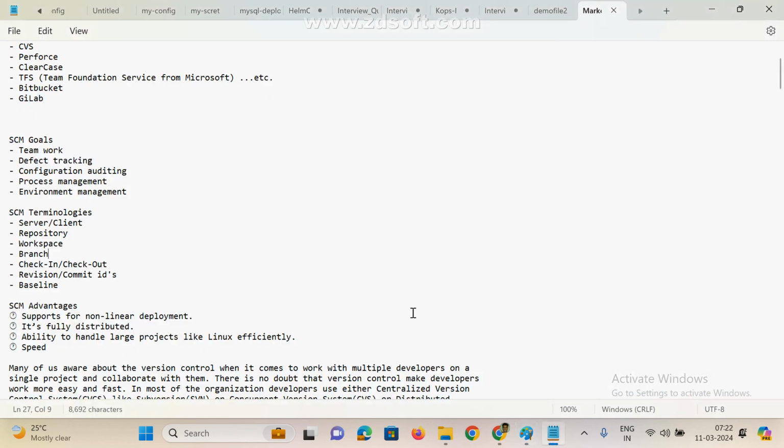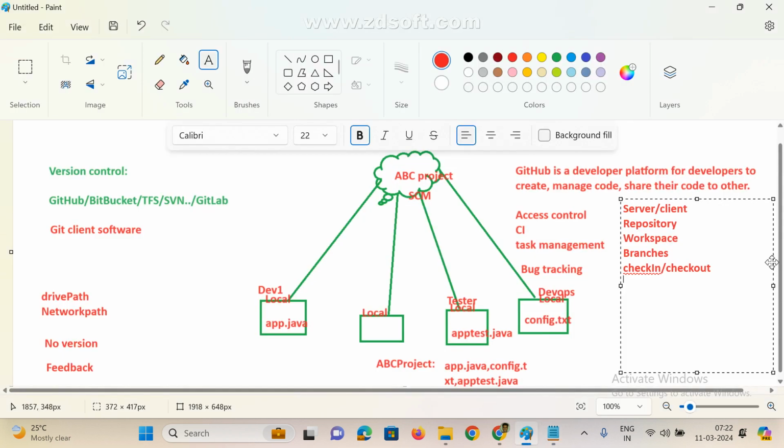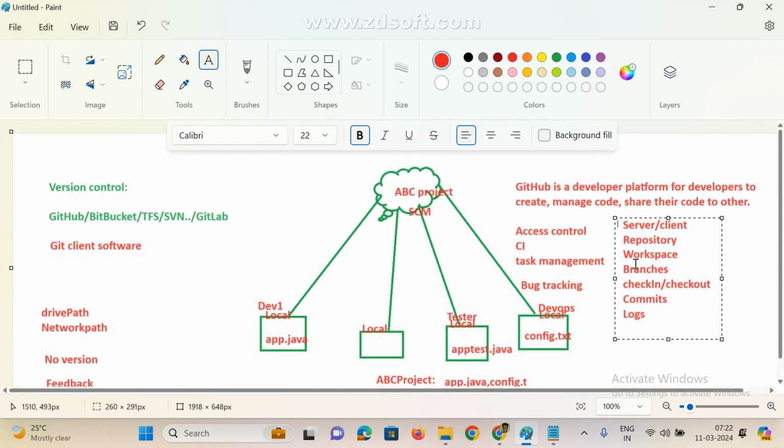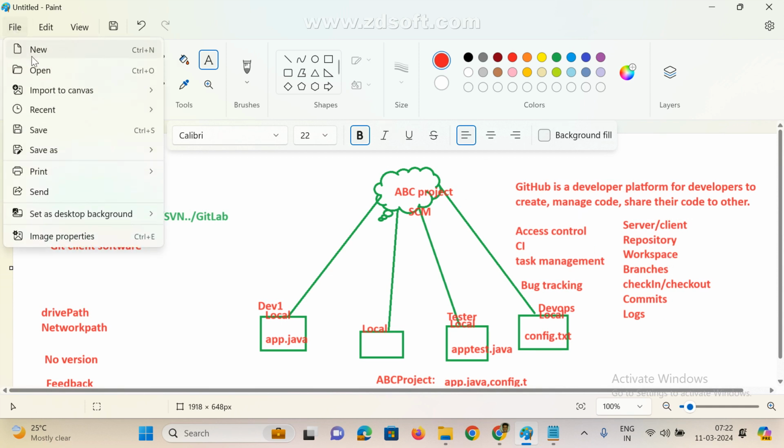Next, the revision, commit id, baseline, these are the commits, and logs. These are the new terminology. Server, client, repository, workspace, branches, check-in, check-out, commits, logs. Daily we are going to discuss these things only. Clear guys? Any doubt? First try to understand. Slowly we can understand what is server and what is client. If it is clear, let's move on to see how it will work.